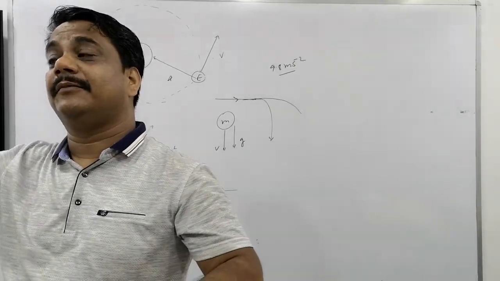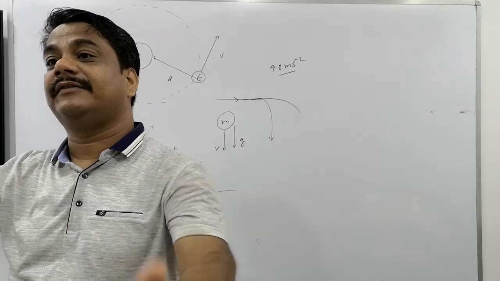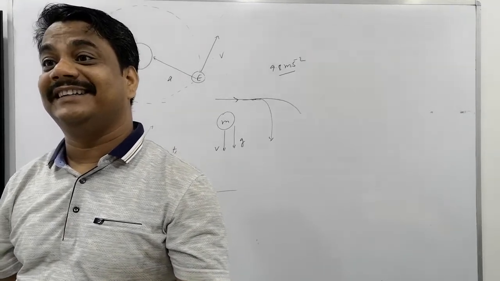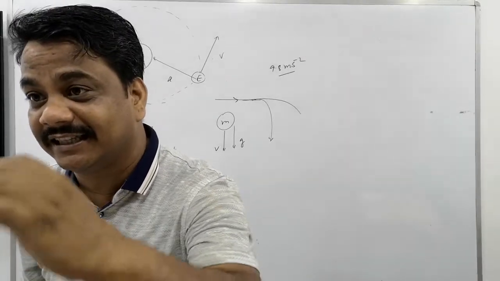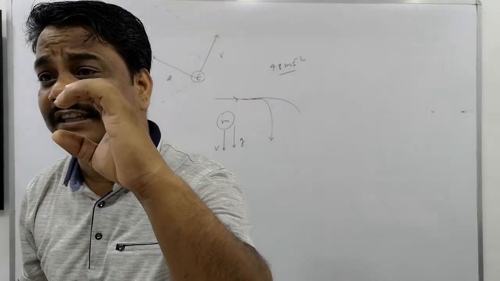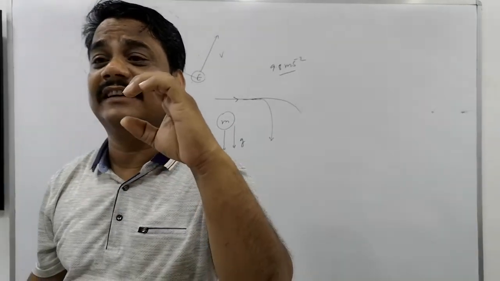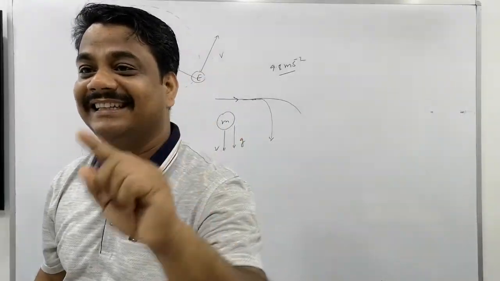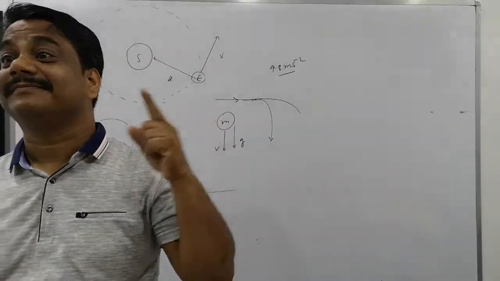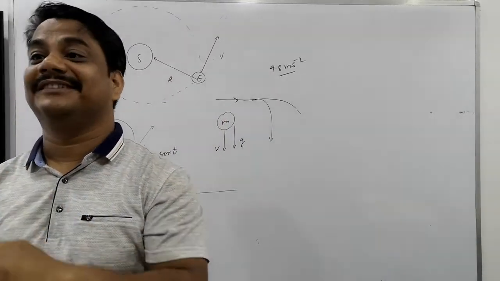At any time the object is moving with 50, after the next second 60, after the next second 70. Every second the body changes its velocity constantly. This is uniform accelerated motion, and the acceleration is 9.8 meters per second squared above the surface of the earth.